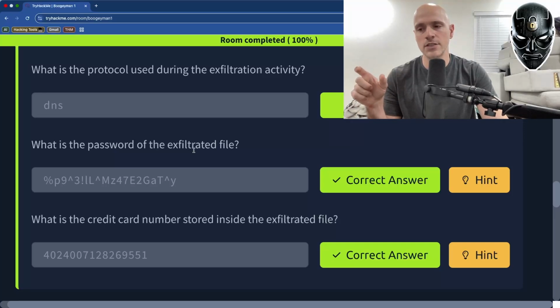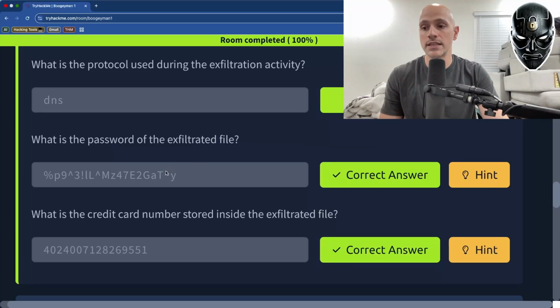When we looked for that domain, the very first one was the initial command that was actually sending the data to it, or requesting to send the data. And then the second sequence was 750. I remember that part. That was the one that had the reply. And then we had to just decode that reply. So we used CyberChef to decode that reply, and we got the actual password.